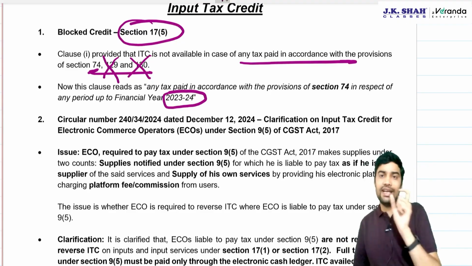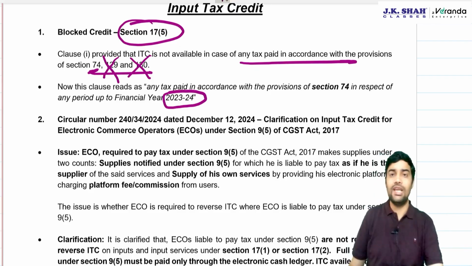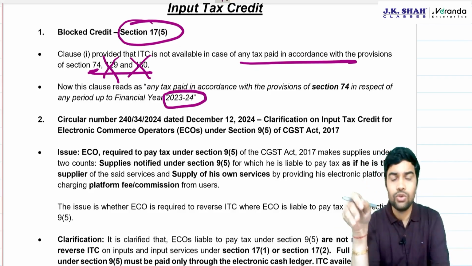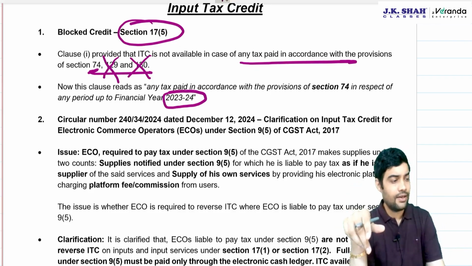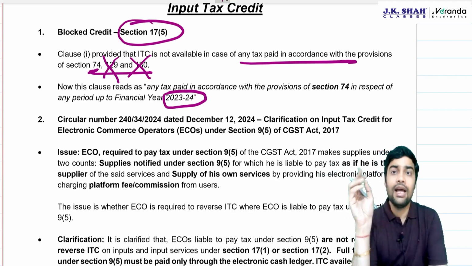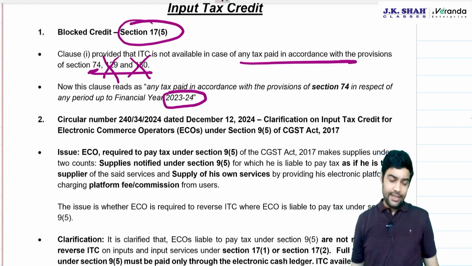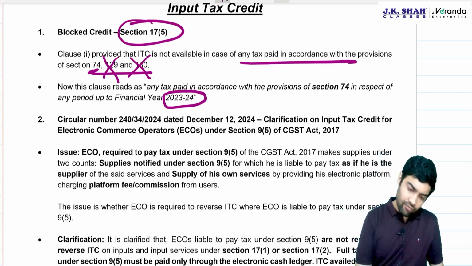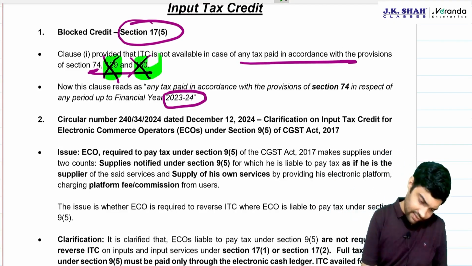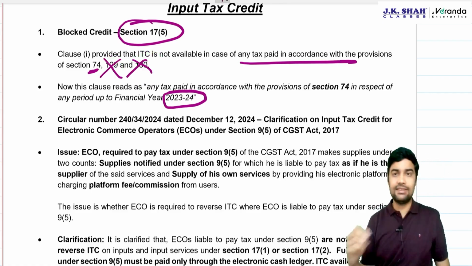There is a new provision added, 74A. Because of that, 73, 74 last only up to 31st March 2024. For any period after that, we will use 74A. Now, why did government remove 129 and 130? 129 and 130 both did not have any tax.